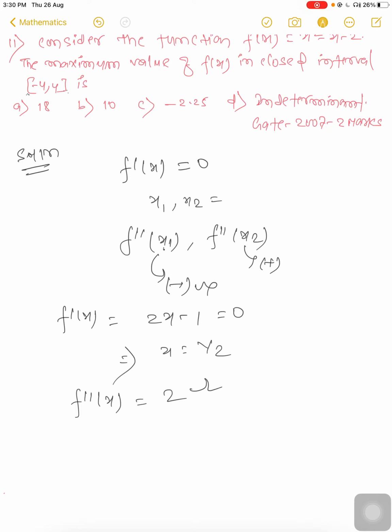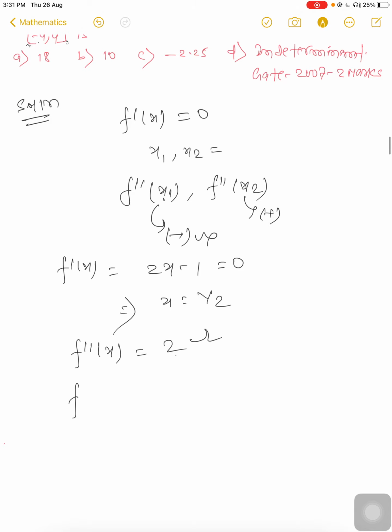You will get 2. It means it will always be a positive value. Here you will get always positive values for x. So in that condition you can think about x equal to half, where you will get the minimum value, but that is not possible here. So in that condition you have to put the limit. When a closed interval is given, put in the maximum value.